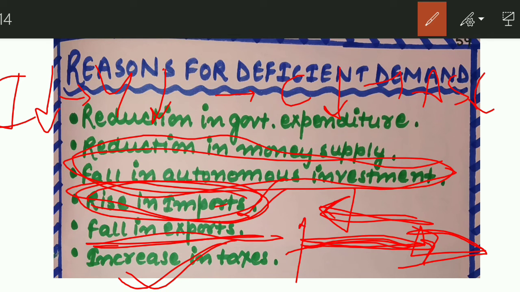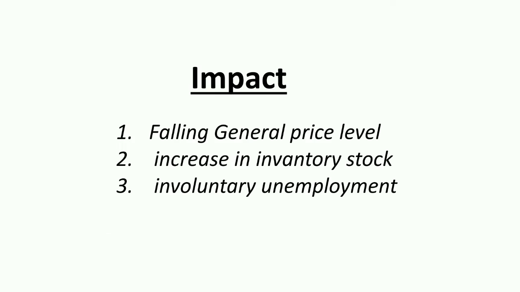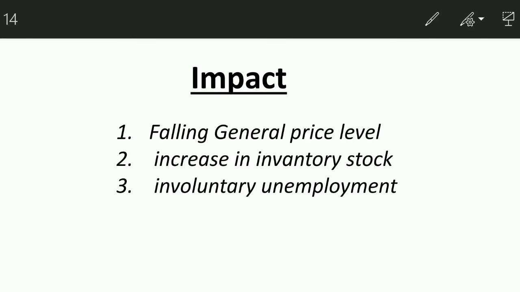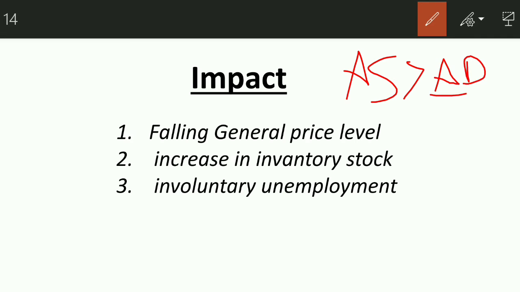Then increase in taxes: when government increases taxes, people are left with less money, as a result of which there is deficient demand. All right, so I hope these reasons are clear to you. Now let's see what the impacts of deficient demand are. Deficient demand causes the general price level to fall because people are not buying the goods. Aggregate supply in the economy is at a higher level than the aggregate demand. People are not demanding anything, but supply is very high, so supply and demand adjust in order to bring a balance.